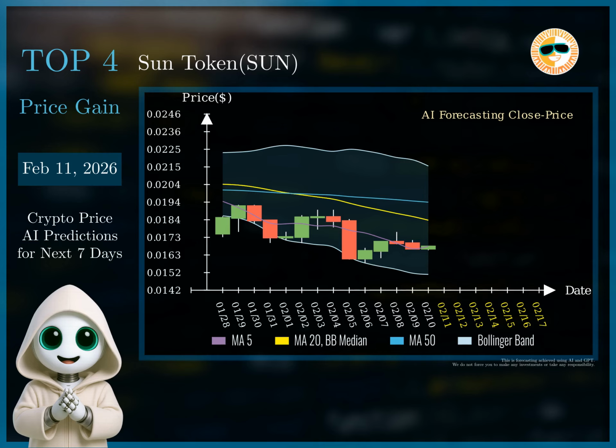$0.0171. Given these factors, I recommend a short selling strategy. Entry price should be $0.0168. Place a stop-loss order at $0.0171, just above the resistance level, to limit potential losses if the price unexpectedly reverses. Set a target price at $0.0159, aligning with the forecasted price for the week.